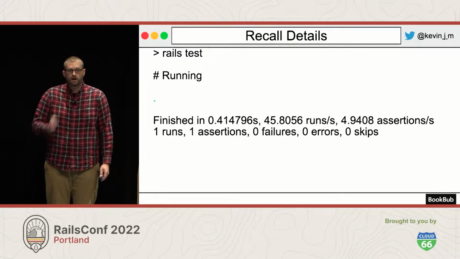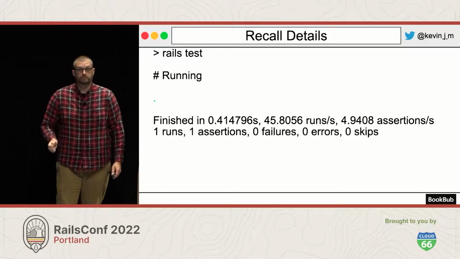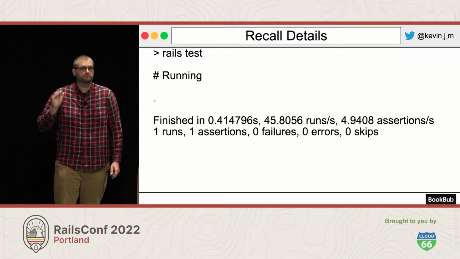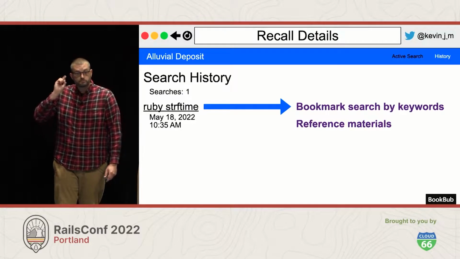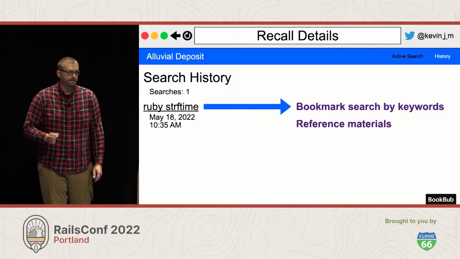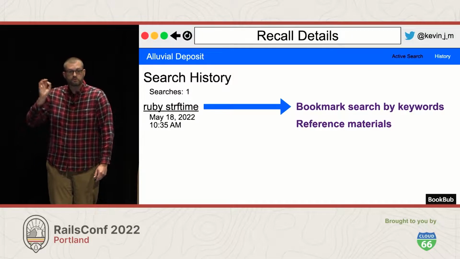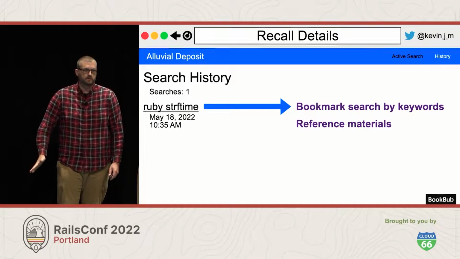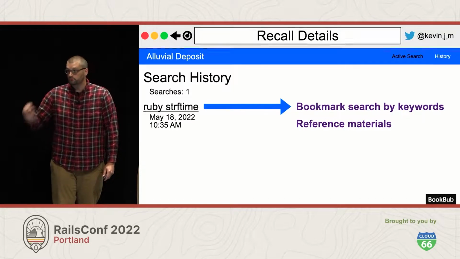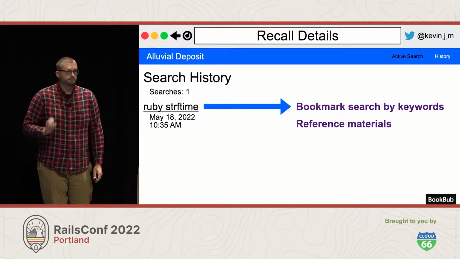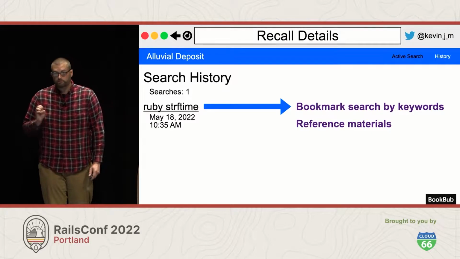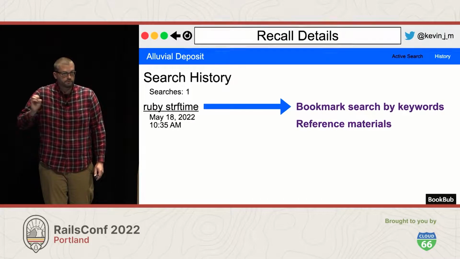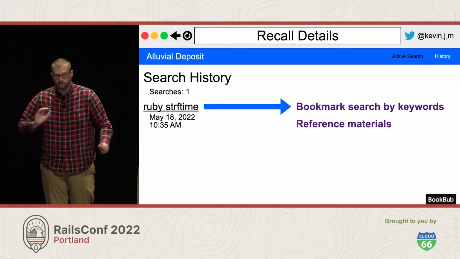And the way I was able to accomplish that was by searching for that information. I don't have all of those directives memorized, but what I do have memorized is that if I search for Ruby strftime, I'll know how to get it. Right? I've left myself a pointer in my brain, so I'm not starting from scratch every time. I've memorized Ruby strftime, so I don't have to memorize all of those characters, and instead I can save my brain space for really important things, like all the lyrics to every song I ever heard in middle school, things that I need to know for the rest of my time.